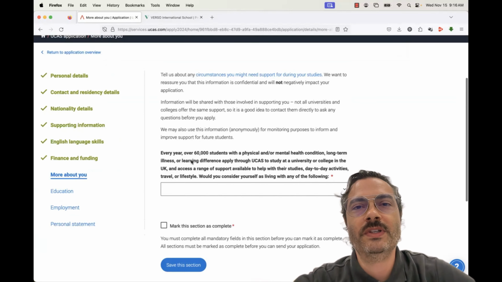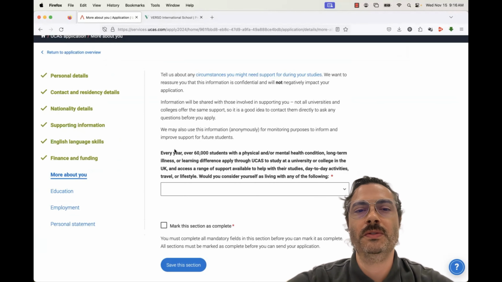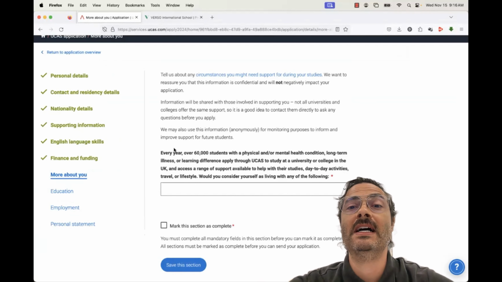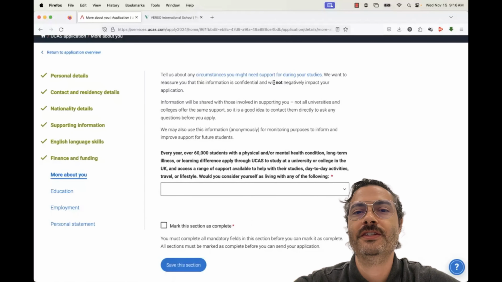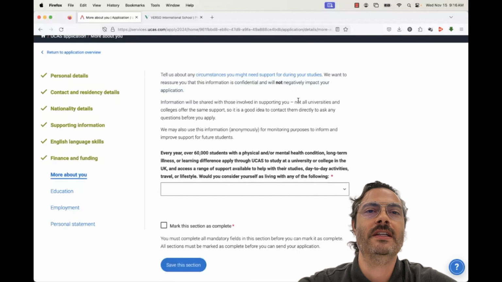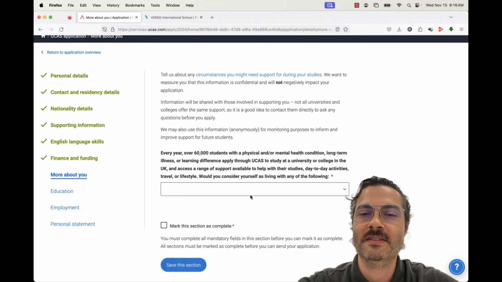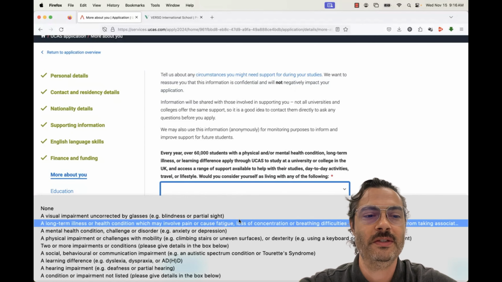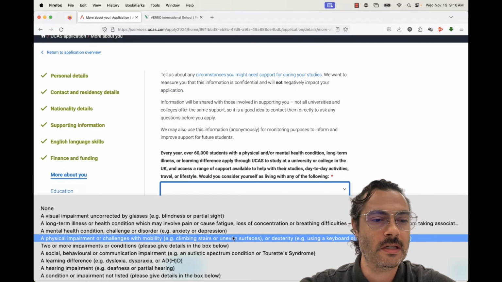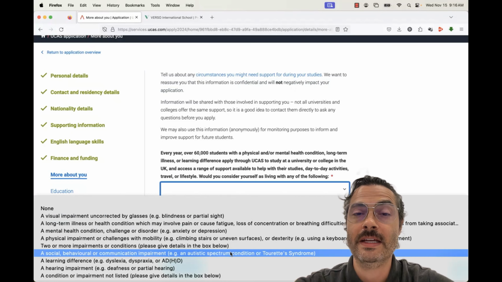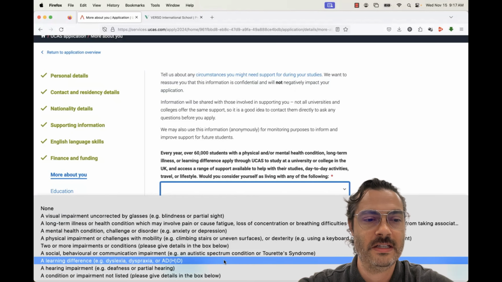So this is a place where you might be able to put in a short answer to tell your universities that you have certain needs. And again, they try to reiterate here, we want to reassure you this information is confidential and will not negatively impact your application. But if you do need some kind of support, if you're on an individualized learning plan of some sort, you want that to continue on at your university, this isn't the only time where you could tell them, but this is a safe place for you to put in if you have a physical or other type of diagnosed conditions. And here are some of those options here.